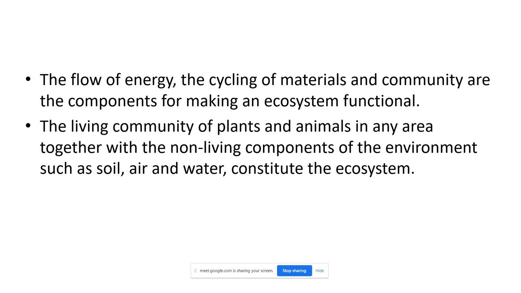These constitute the ecosystem. Living communities interacting with the non-living, physical environment, that makes the ecosystem. Is it clear to you? What is ecosystem? Interaction is important here. Flow of energy is important here. That makes the system complete. That means the ecosystem is working. Are you getting? So this is the definition of ecosystem.